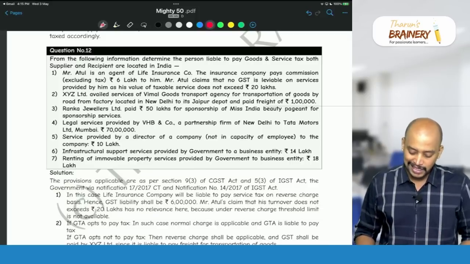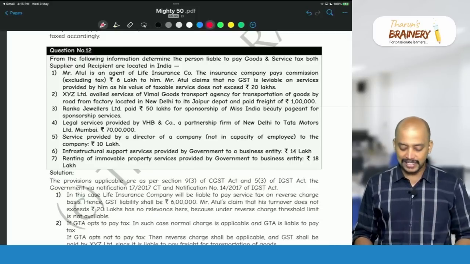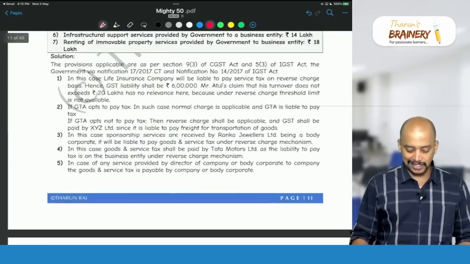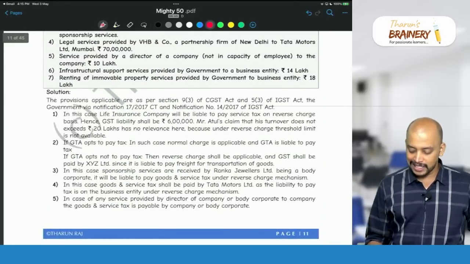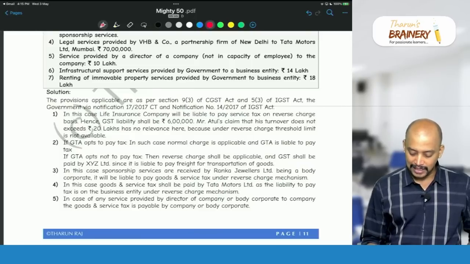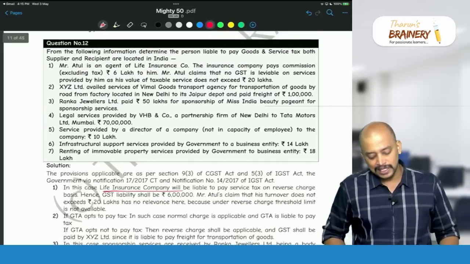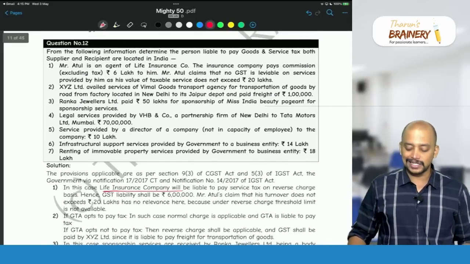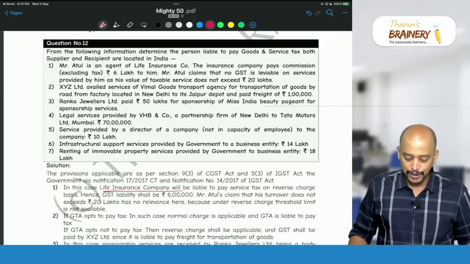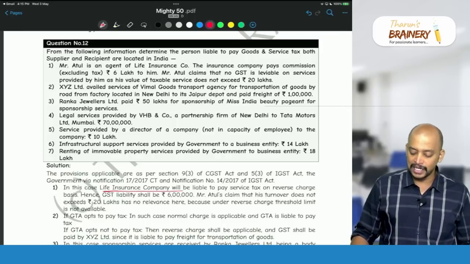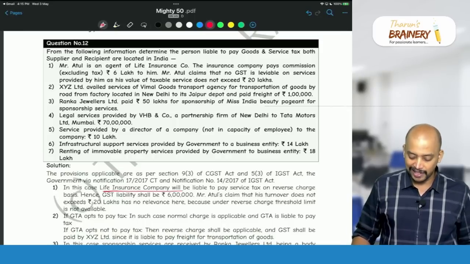So who will pay GST in this case? The insurance company is liable to pay GST in this case. So first one, liability is under RCM. The life insurance company is liable to pay GST under RCM. And then number 2, XYZ Limited availed service of Vimal GTA for transportation of goods by road from factory located in New Delhi to its Jaipur depot and paid freight of 1 lakh.